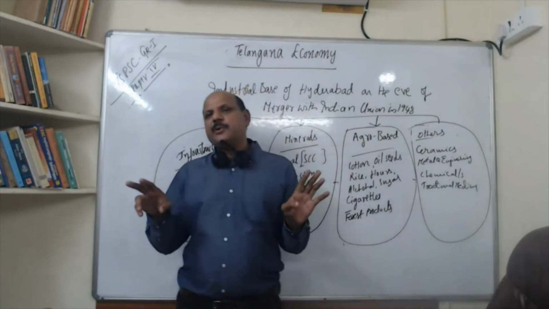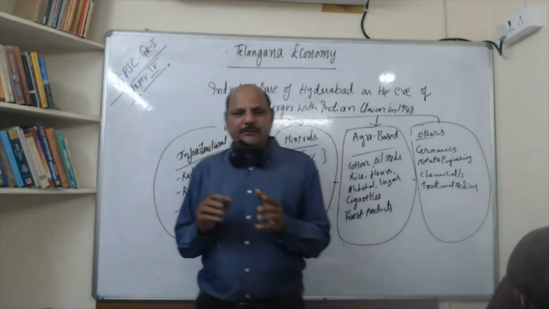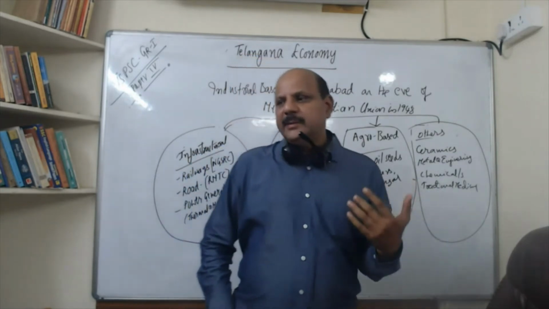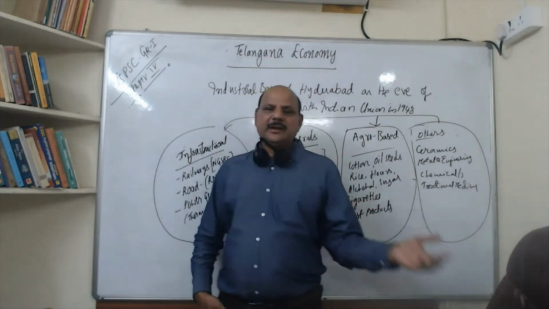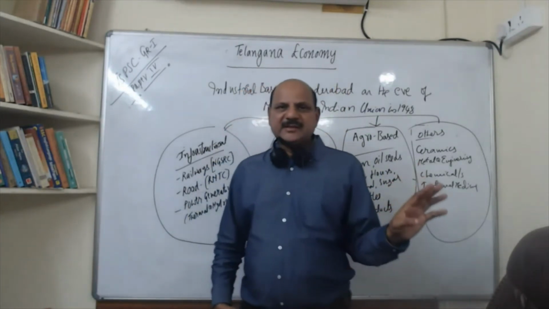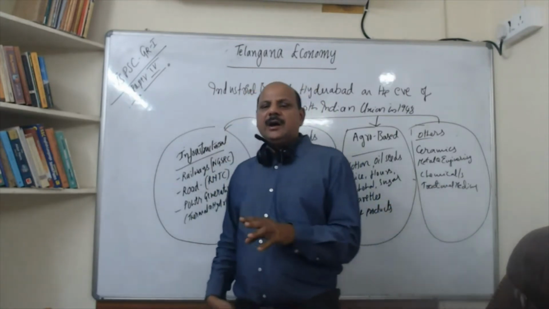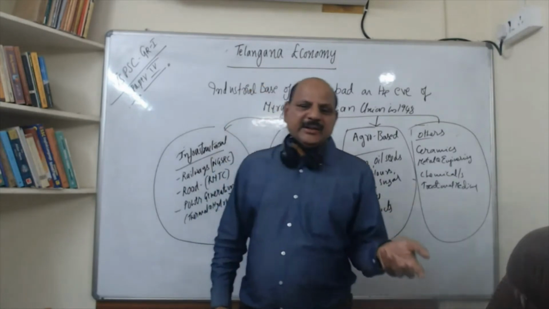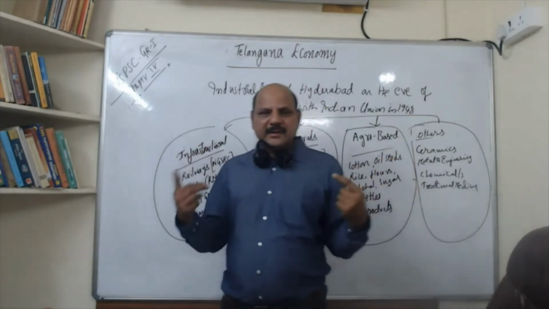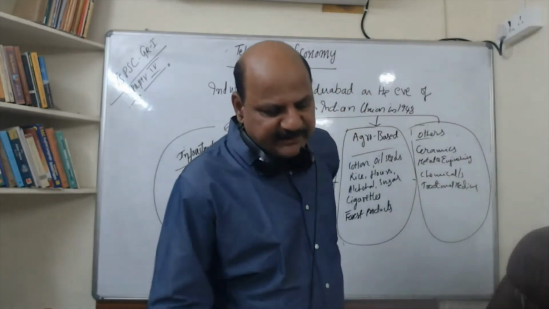So, land reforms have three important aspects. One is the abolition of jamindars, the jamindaris, which has been done, who are called intermediaries, right? Jamindars are none other than the intermediaries between the farmer and the state as far as tax payment is concerned. So abolition of jamindaris has been done. Then tenancy reforms, what is the status of tenancy reforms? And of course, the third point is implementation of the upper ceiling on land ownership, and then collecting the surplus lands over and above the upper ceiling and distributing them. So these are the three aspects of land reforms.